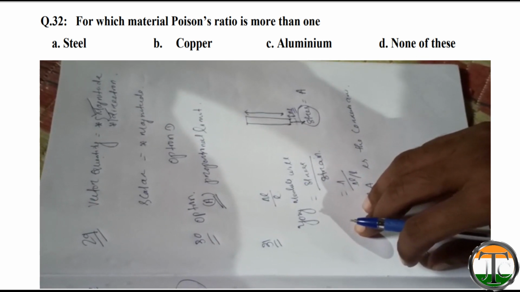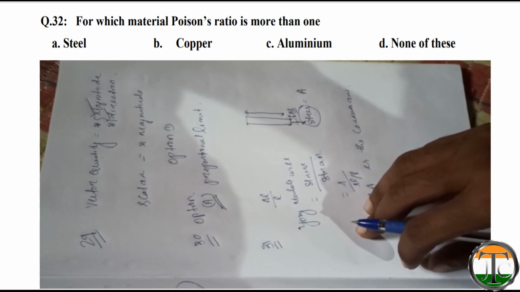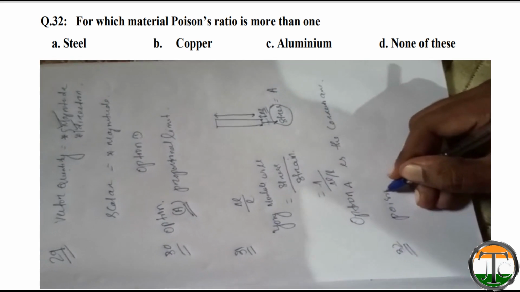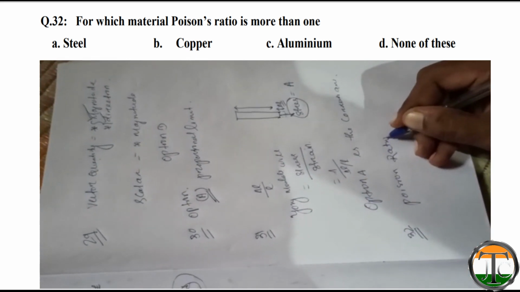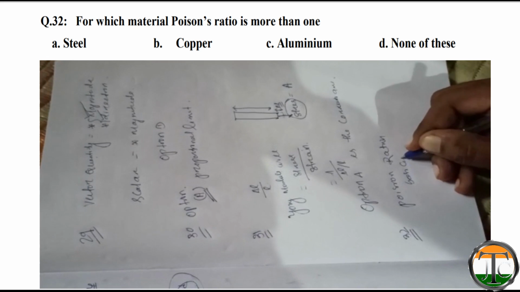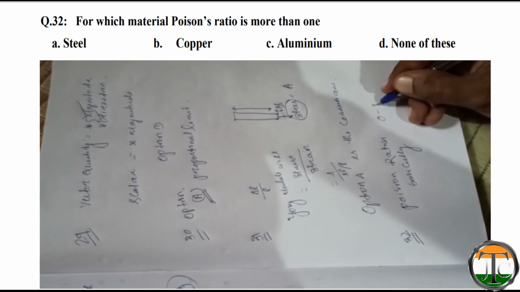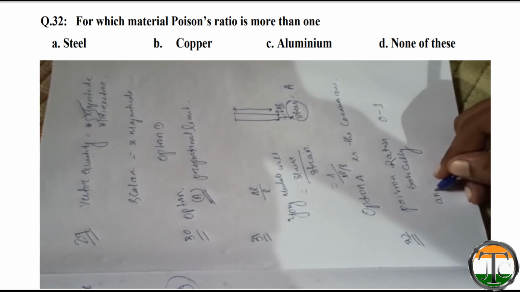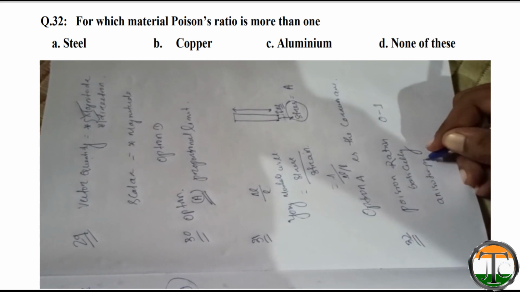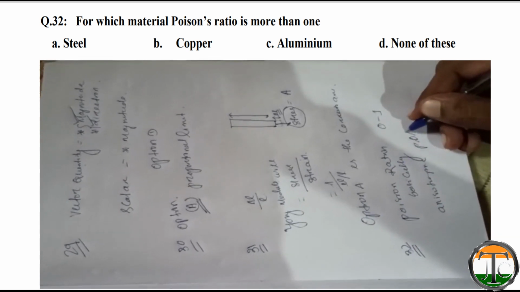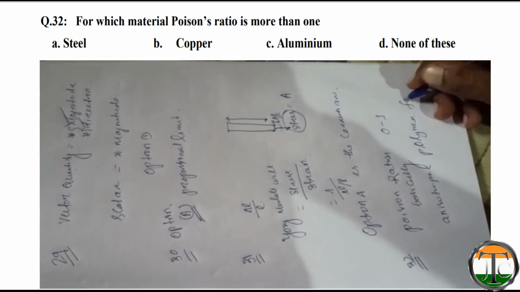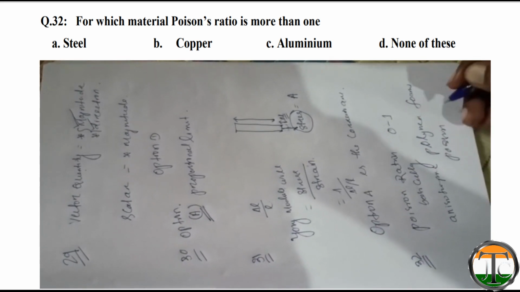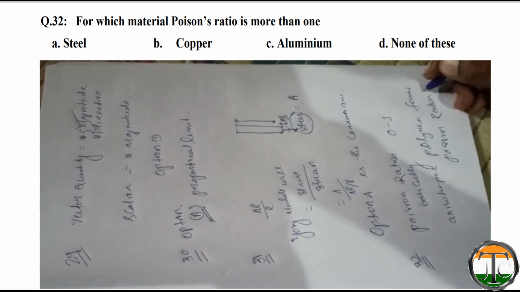Basically, Poisson's ratio lies between 0 and 1, but only for anisotropic polymer forms can Poisson's ratio be greater than 1.